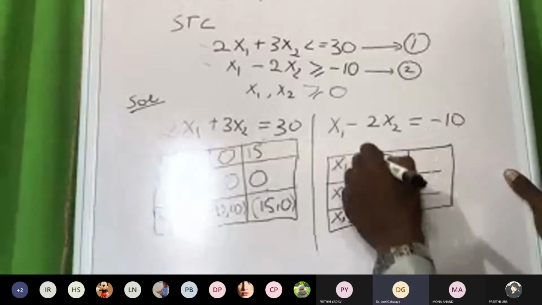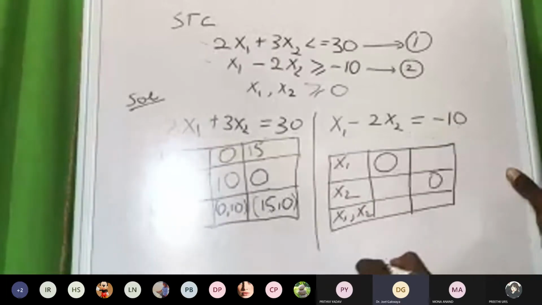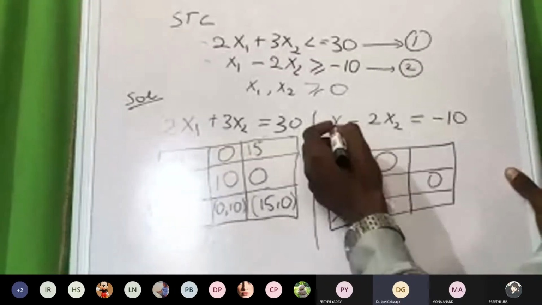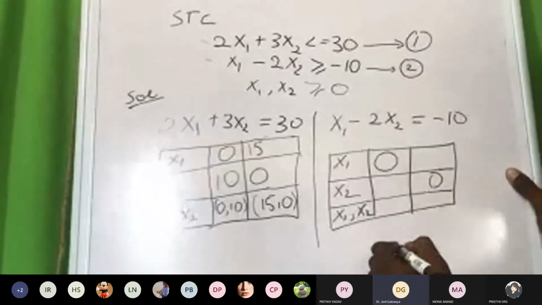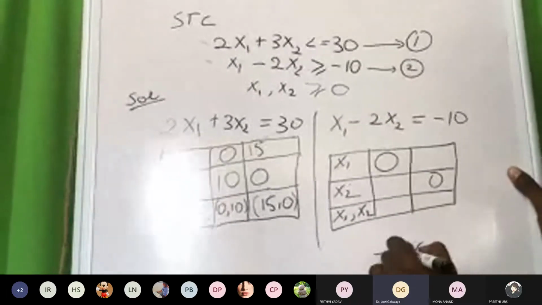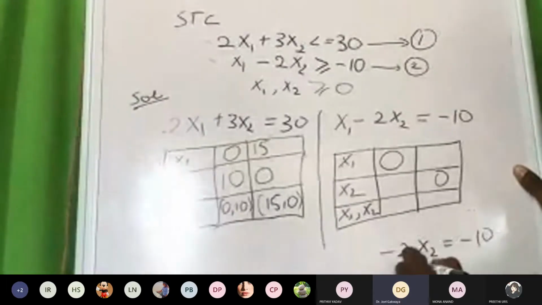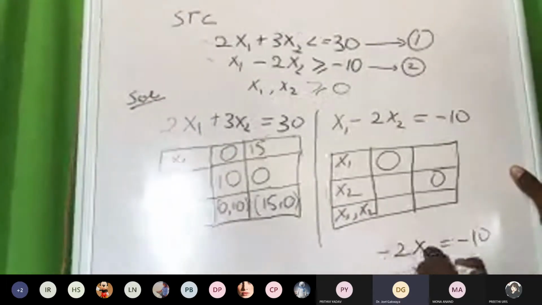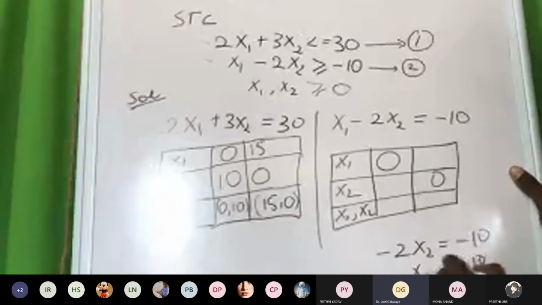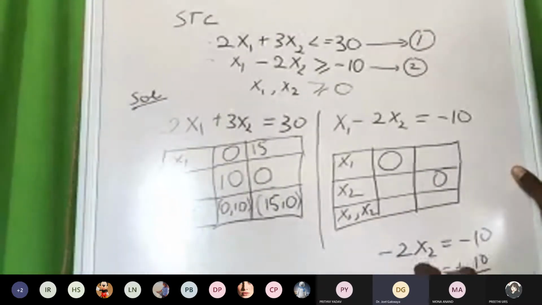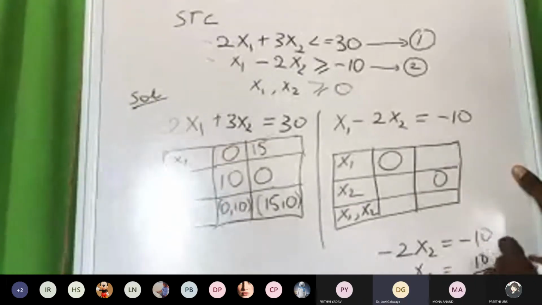If x1 is equal to 0, we have minus 2x2 is equal to minus 10. So x2 is equal to minus 10 divided by minus 2. When the minus comes here, it will become plus, and the sign is gone.